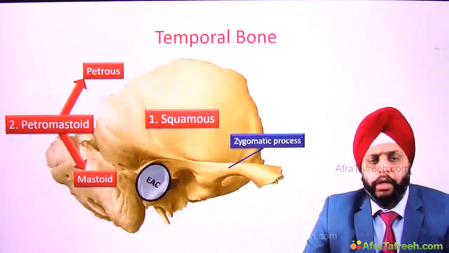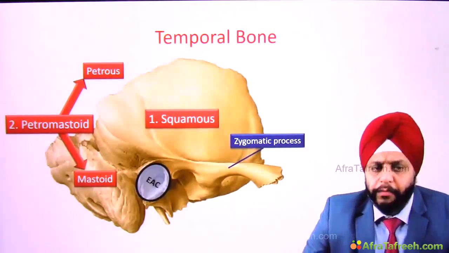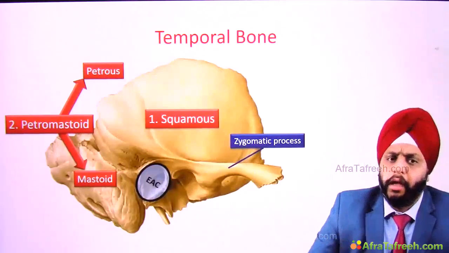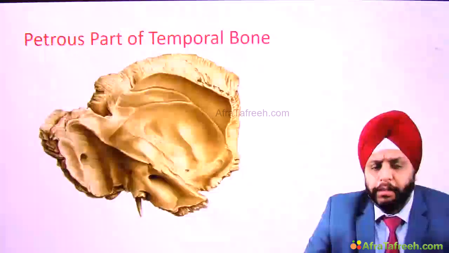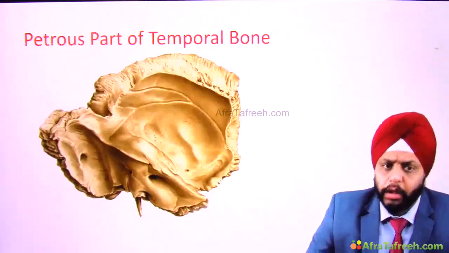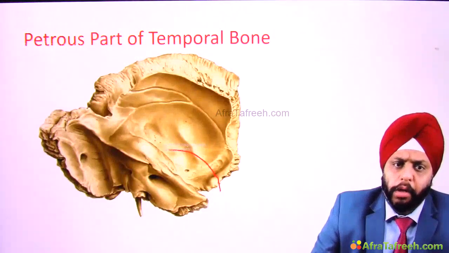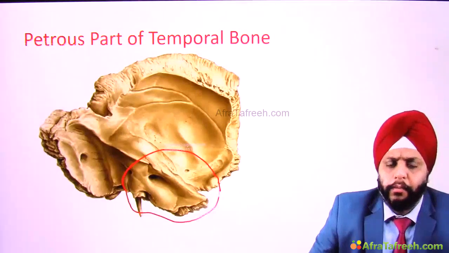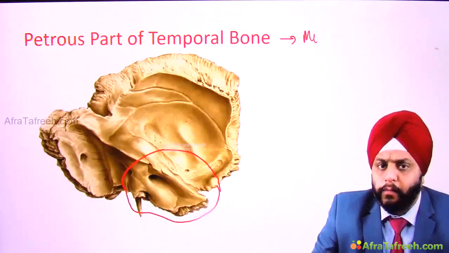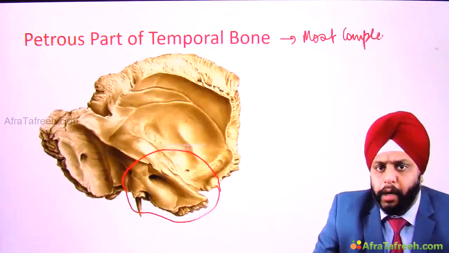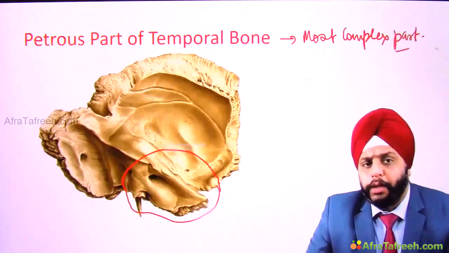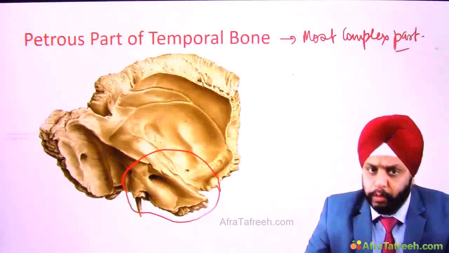So we come back to the temporal bone. We have seen the mastoid part of the petromastoid process. Let us look at the petrous part. To look at this petrous part, we have to rotate the temporal bone. So as you see over here, I have rotated the temporal bone. Now we can see the medial part, or the petrous part, of the temporal bone. Now remember, the petrous part of temporal bone is the most complex part of temporal bone. Remember, temporal bone is the most complex bone. Now, petrous part is the most complex part of this temporal bone.